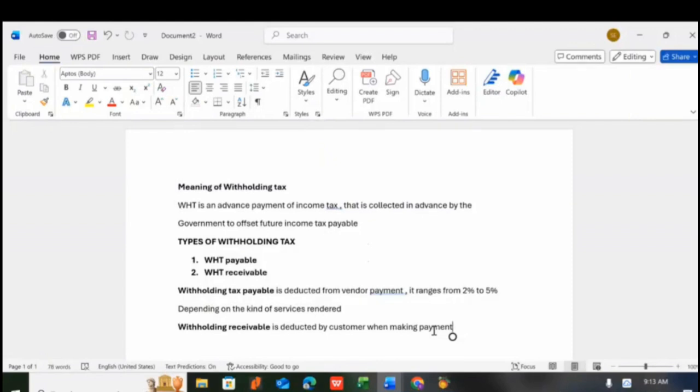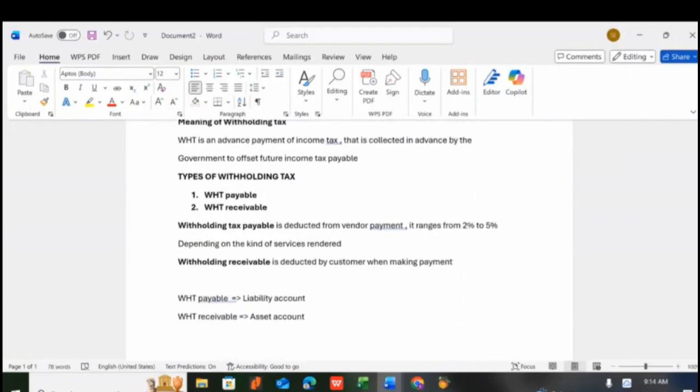Now, what are we actually doing here? Since we deal with both vendors and customers, we are expected to deduct from vendors as an organization, and customers are expected to deduct from us. Then how do we account for this in Sage 50 accounting? The full explanation about withholding tax is something for another day, but we just need to briefly look at it. You can do more research on withholding tax yourself. So how do we account for when we deduct money from a vendor, and when a customer deducts money from us? How do we record it? How do we post it in accounting software?